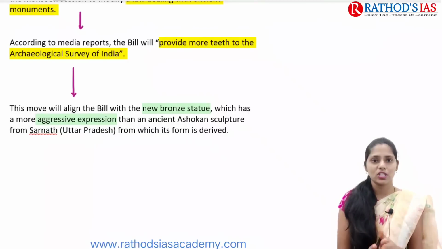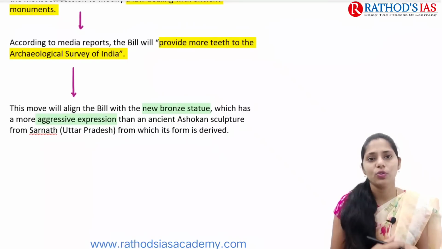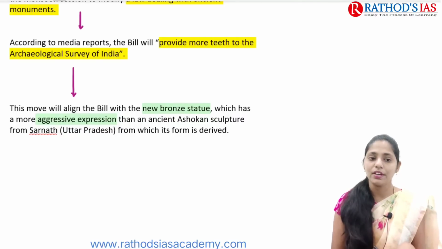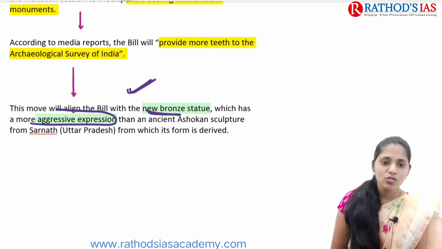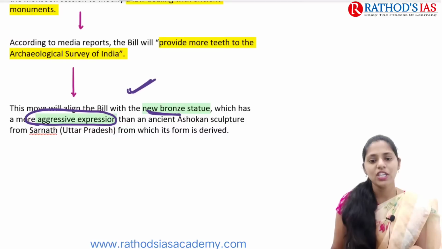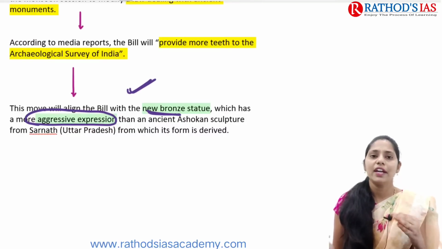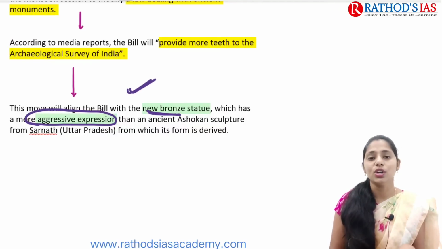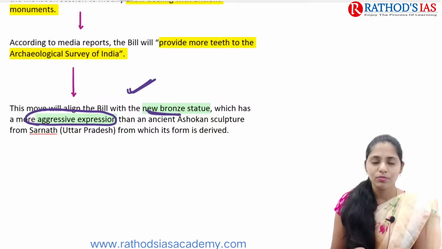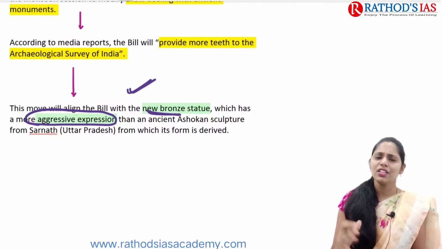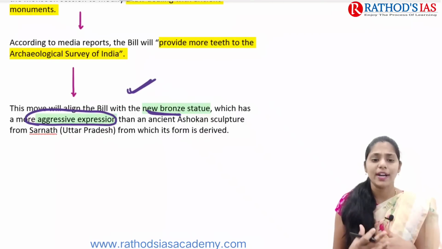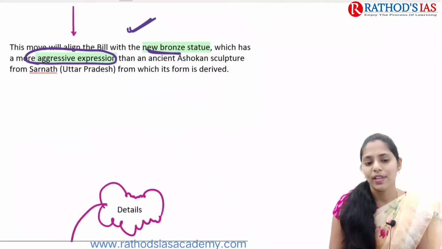So we are going to talk about the history of this national emblem, where we are going to discuss our Hindu newspaper PDF. So here, if you are talking about this bill along with this new bronze statue, which has a more aggressive expression, if you are comparing with our ancient Ashokan sculpture and the present new national emblem which has been unveiled on the top of our Parliament building, it has a lot of difference. We can see it is a more aggressive form.